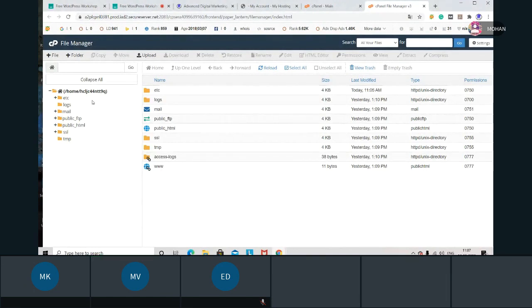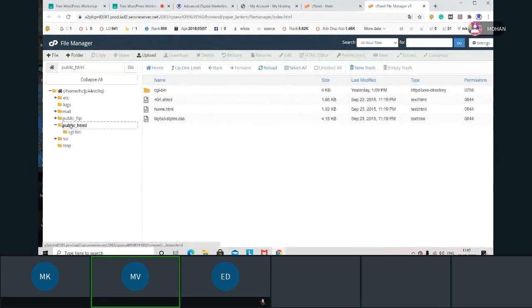Okay, fine. See, here we have the public HTML folder. Yes. Now in this folder, your website files will be available. As of now, I don't have anything, just normal files which are related to the hosting section only. When you install WordPress, when you take a theme, then automatically you'll have a number of files here. Okay, and why I'm showing this, because, for example, I'll show you one example.